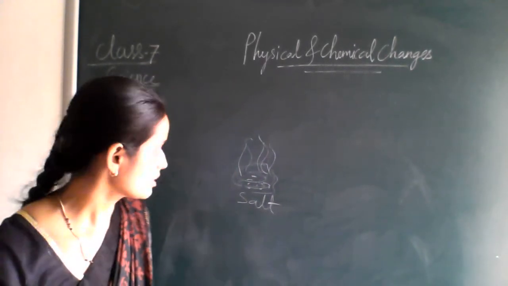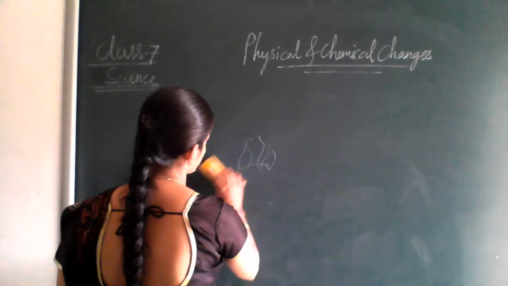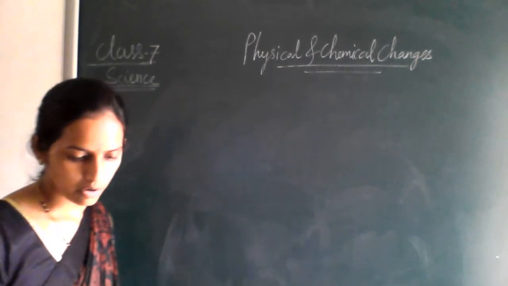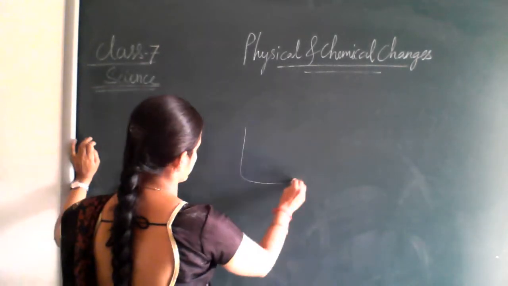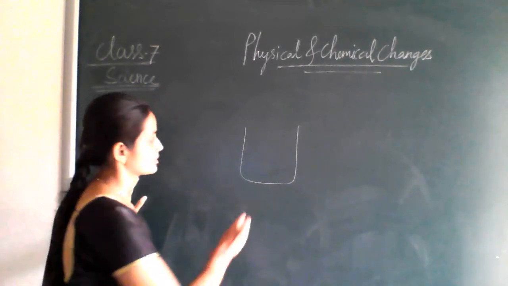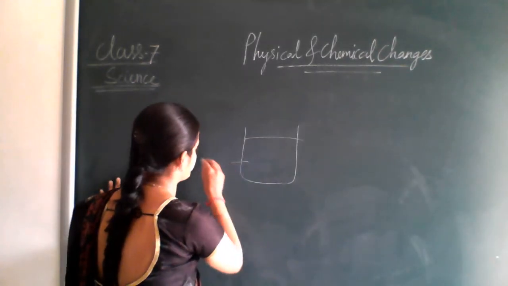Right. So what you have seen in the crystallization process: we are taking a beaker, right? In that beaker, water.